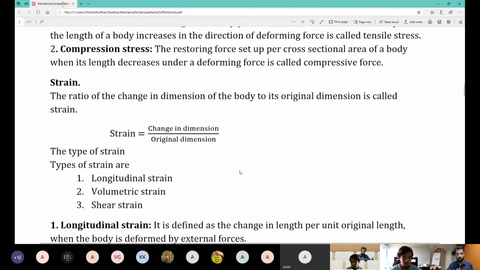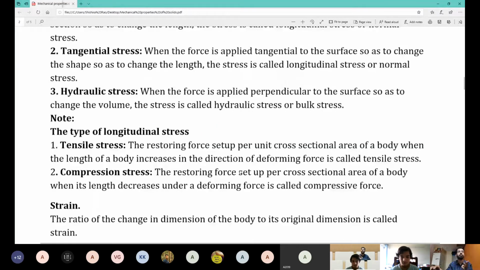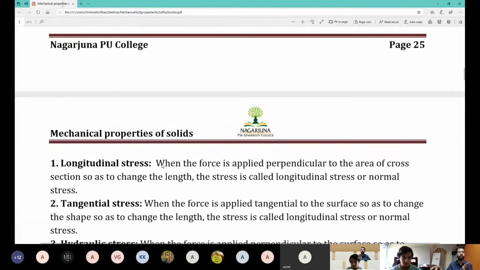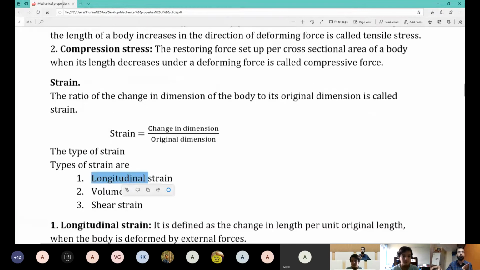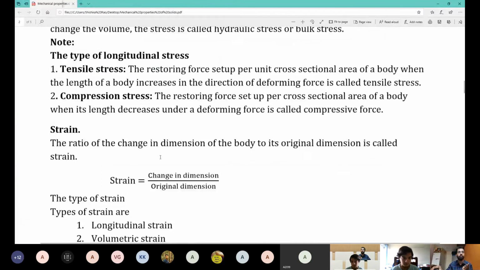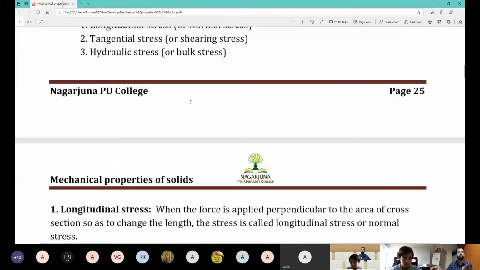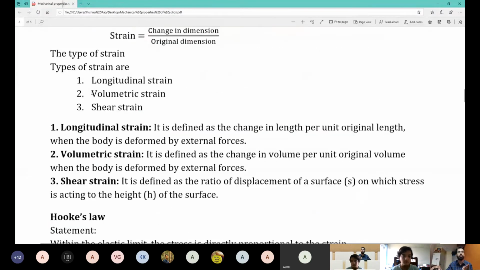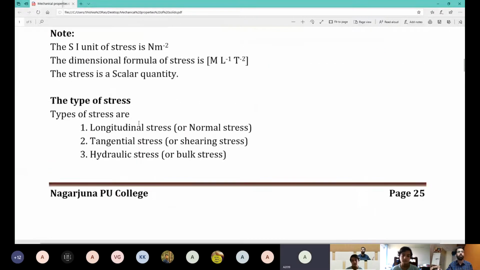Here also we'll have three things. Same three things. Longitudinal, shear, volumetric or bulk. Same three things. It's the same thing, but then it is not stress, it is strain. It is the same thing. You will write the same thing. No problem. Same thing.